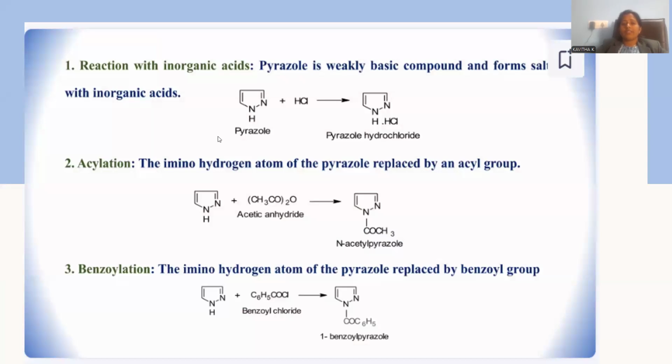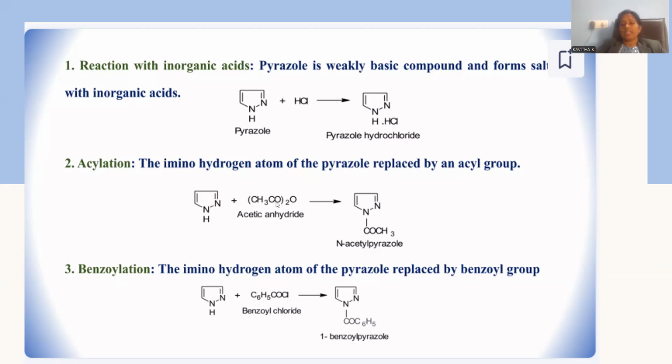Let me give the reactivity towards hydrochloric acid. Hydrochloric acid is meant for water. It is a compound that is acidic, a mineral acid. Being a secondary nitrogen, a lone pair of electrons is feasible for donation, so that it is able to form a salt with hydrochloric acid, which is said to be pyrazole hydrochloride salt. This indicates the basicity of the position number 2 nitrogen.